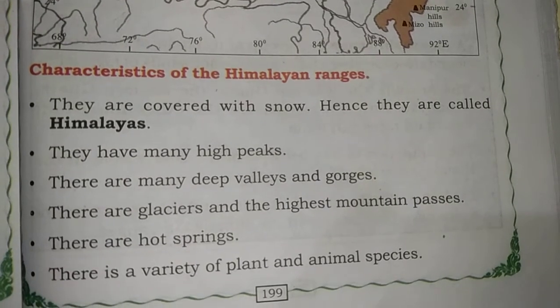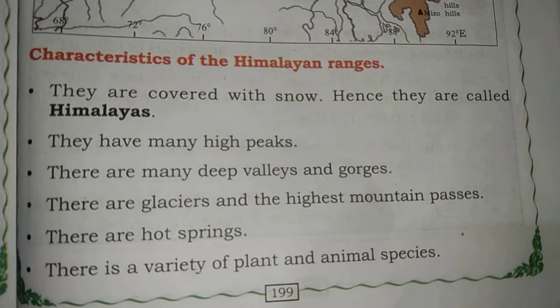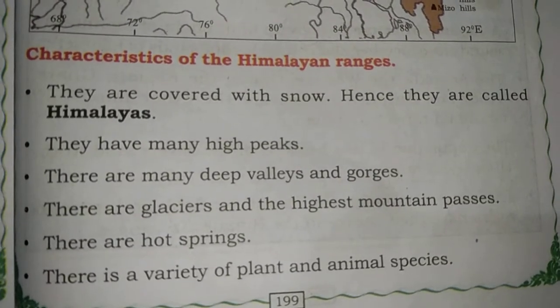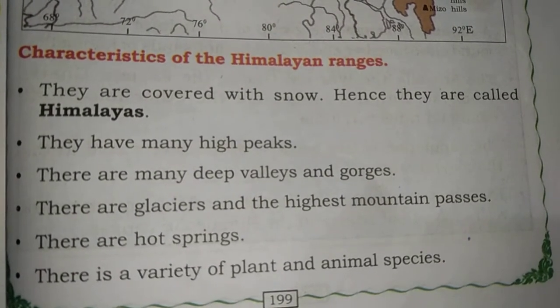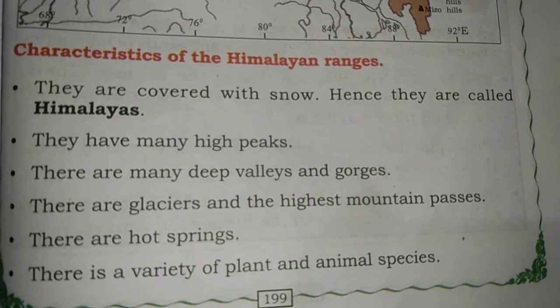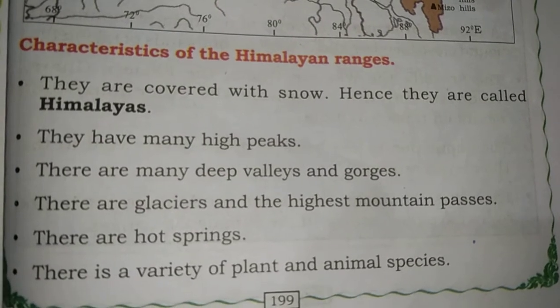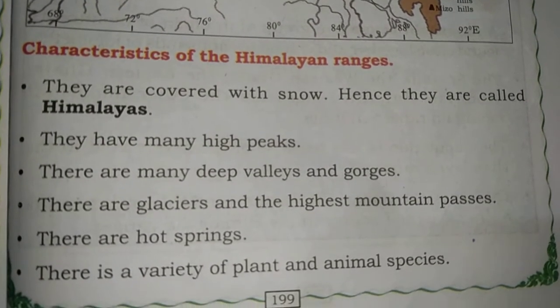I will once again repeat it. They are covered with snow, hence they are called Himalayas. They have many high peaks, there are many deep valleys, glaciers and the highest mountain passes. There are hot springs. There is a variety of plant and animal species.